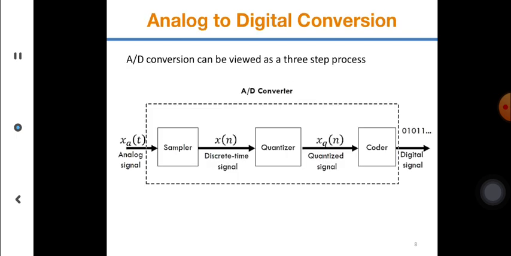In A to D conversion, you have an analog signal input and a sample and hold circuit. When you get an analog signal, it is a function of time, and you chop it. You create a sample. That sample is a function of n, the sample number, x of n, which is actually a discrete time signal. Then you quantize to get a discrete value signal, and ultimately xq of n is a quantized signal. Finally you have coding, to convert that quantized level into the corresponding zeros and ones.